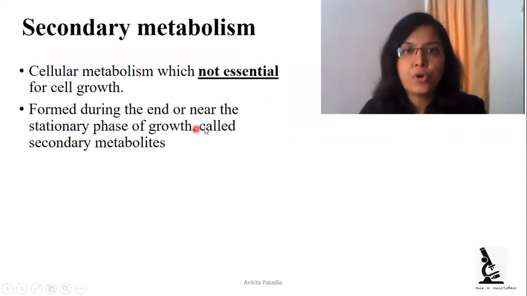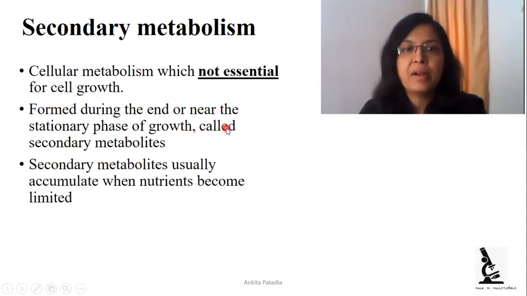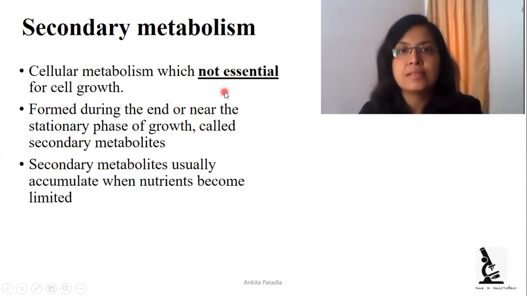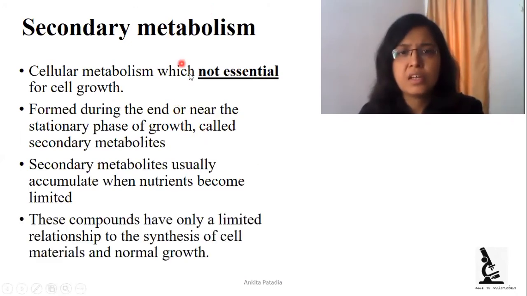The product produced during the secondary metabolism is called secondary metabolites. Generally, secondary metabolites are not utilized by the cell in the cell growth process, but they may be utilized or accumulated when the nutrients become limited. These compounds only have a limited relationship to the synthesis of cell material and cell growth.